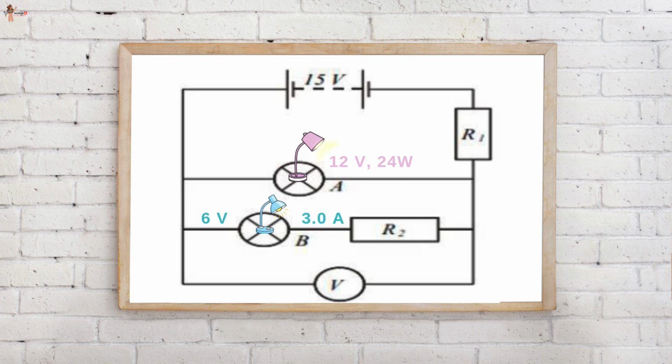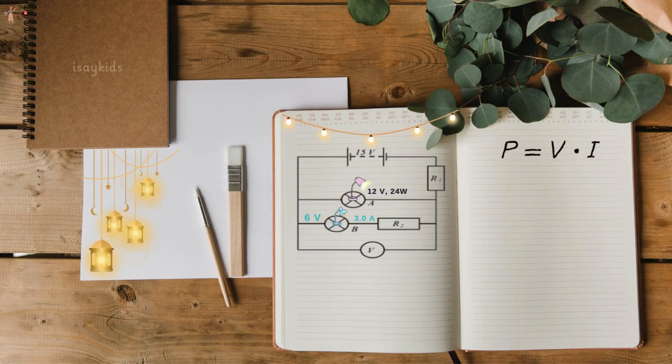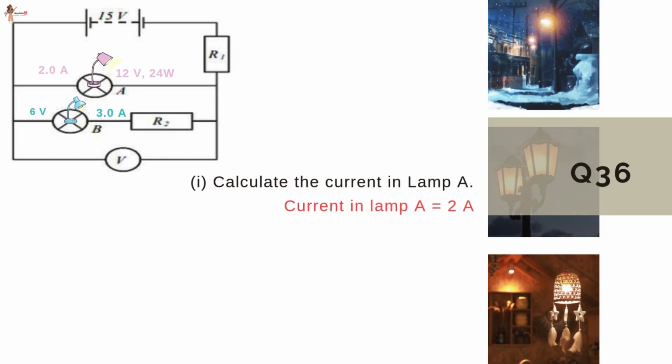Based on this information, calculate the current in lamp A. P is V times I. So I is P divided by V. So 24 divided by 12, we get the current as 2 amperes. Current in lamp A is 2 amperes.